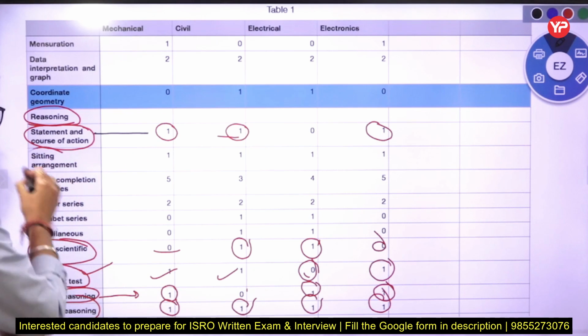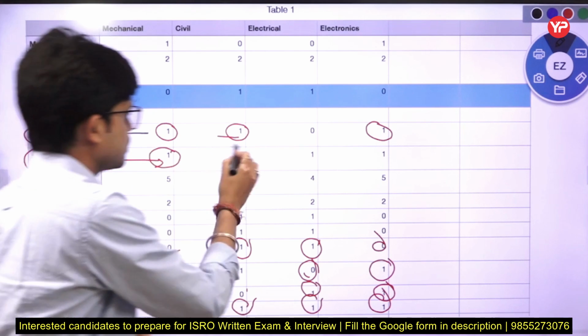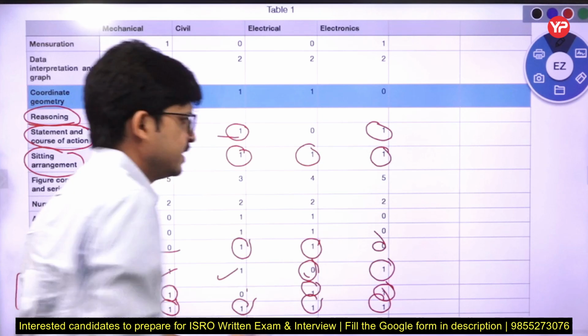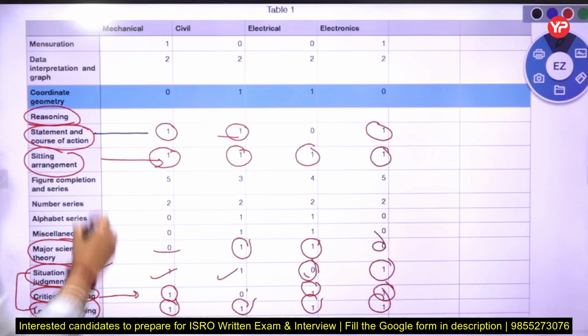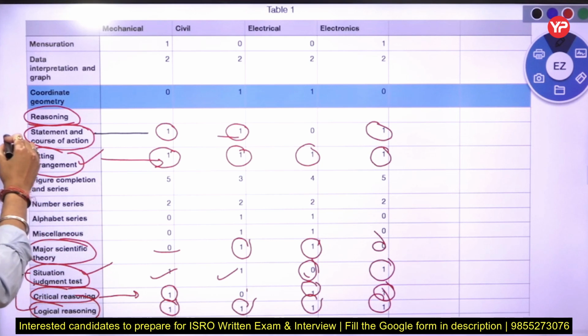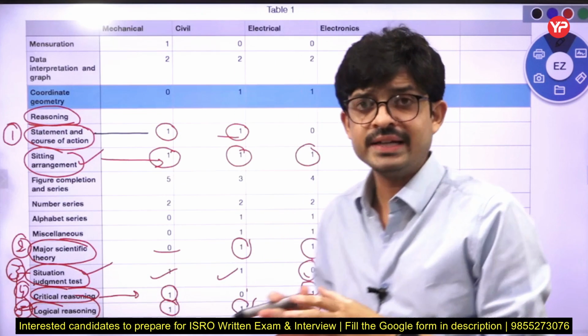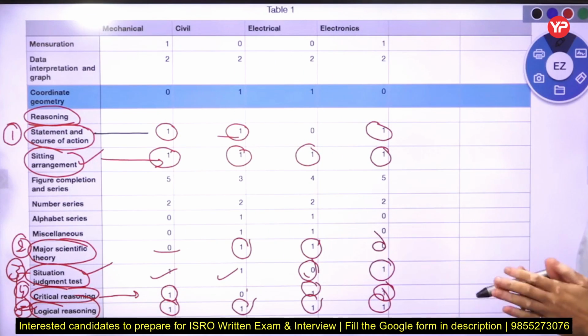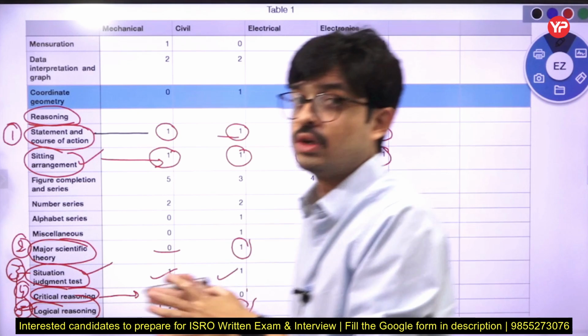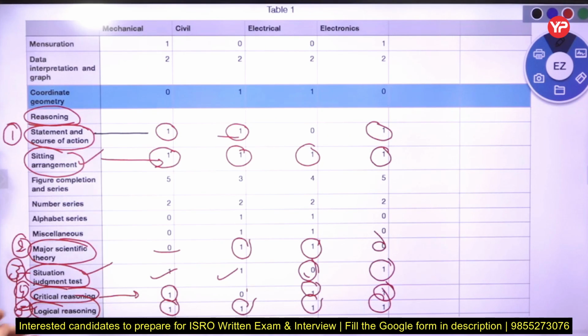And another is sitting arrangement. In sitting arrangement we can say one question must come. That is a very important and simple topic, but the main hurdle topics are these 2, 3, 4, 5. From these 5 topics there is a huge chance that 4 questions come. Very important, because everyone knows about sitting arrangement.